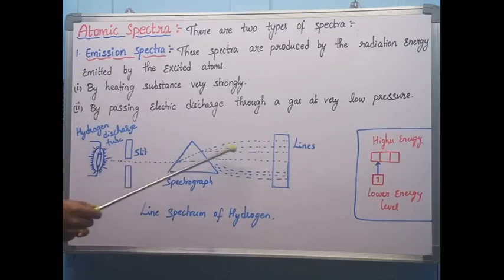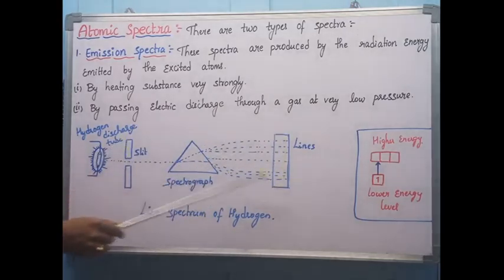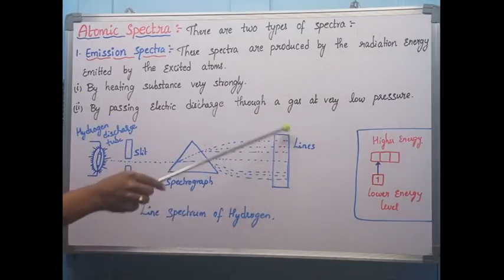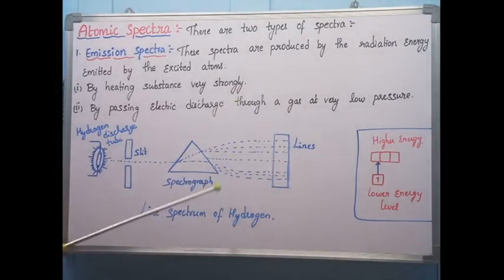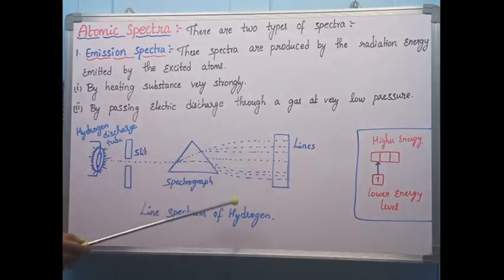After getting emission, what happens? You can see there are certain lines observed in the spectra recorder. This instrument is to record the spectra. There are certain gaps in between these lines. This line spectrum is specific for every substance, like a fingerprint. Just as a fingerprint is specific for every human being, this line spectra is also different for every substance.